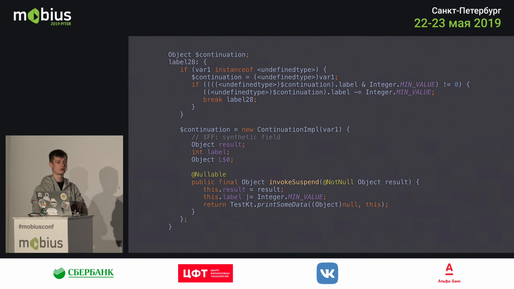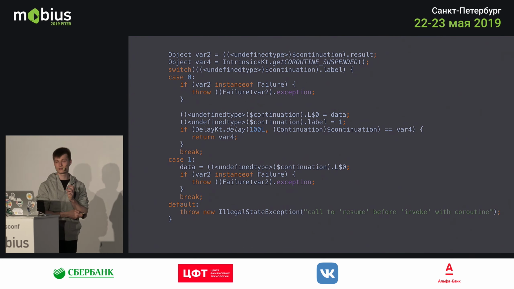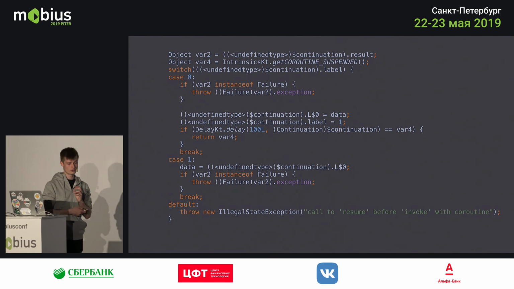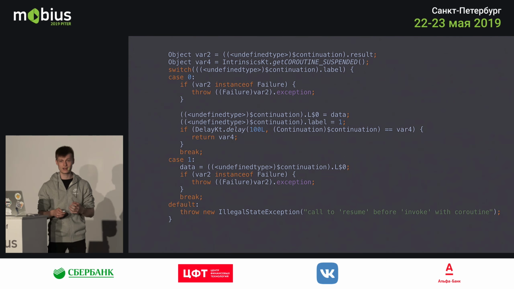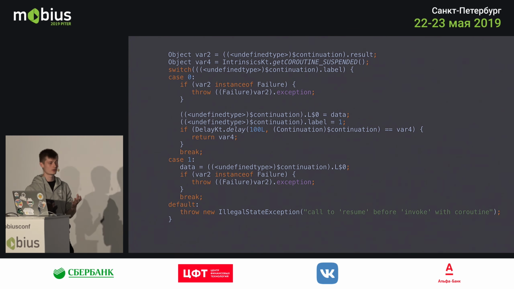So it goes back to the rest of the code once it called the same function, and it checks the label for the continuation. What happens here is if we're on this zeroth label, the compiler knows that we're at the first execution flow of our function, which is the delay function call.